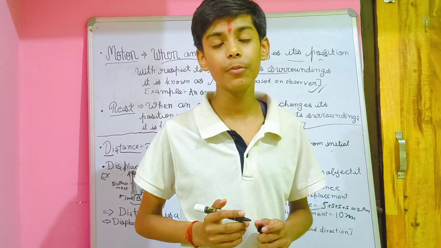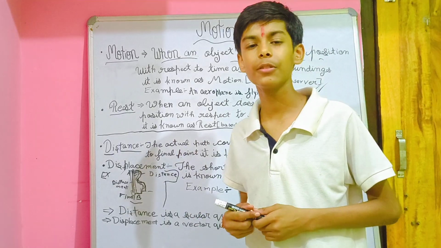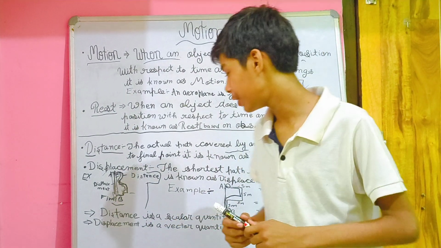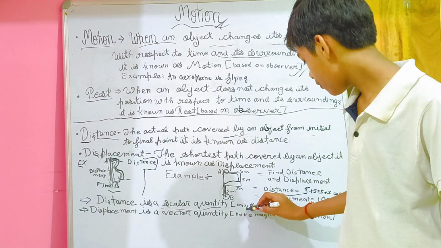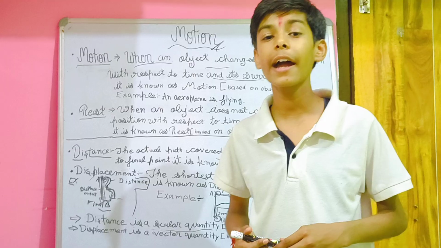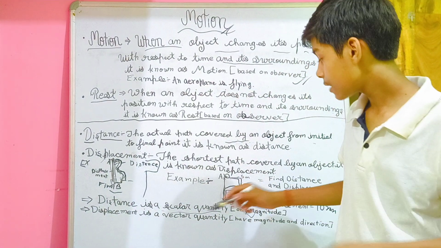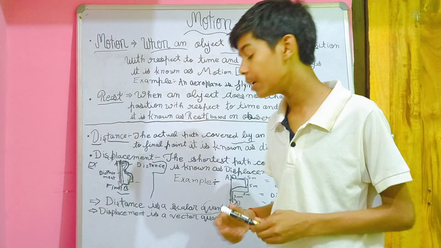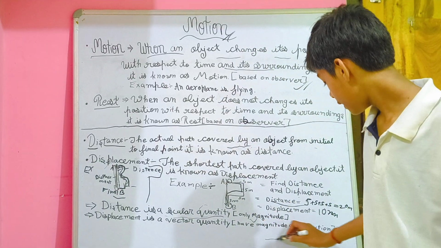Now we are going to move on to quantities like vector quantity and scalar quantity. Distance is a scalar quantity, having only magnitude. What is magnitude? Magnitude is a kind of value of distance. A scalar quantity has only magnitude, but a vector quantity has both magnitude and direction.